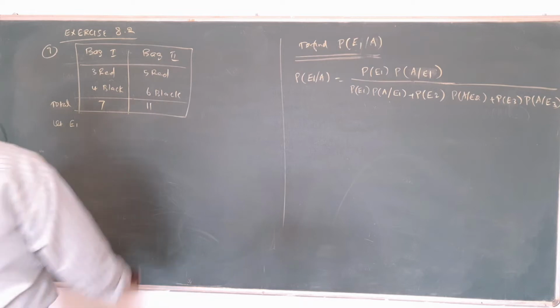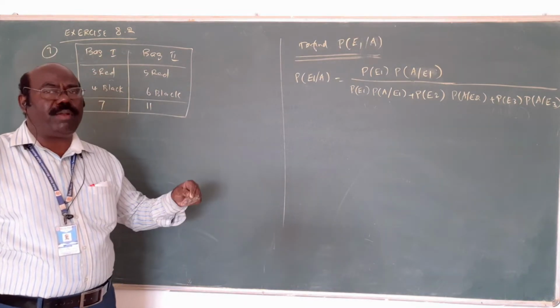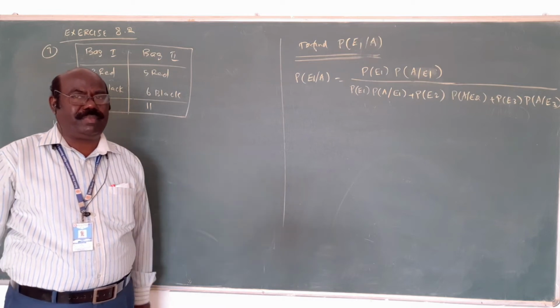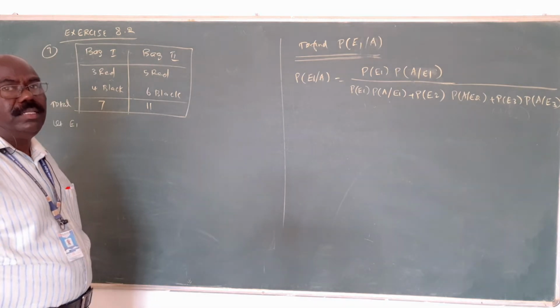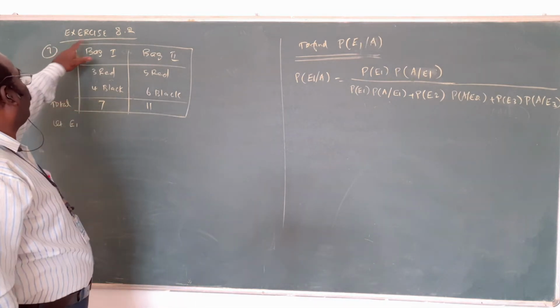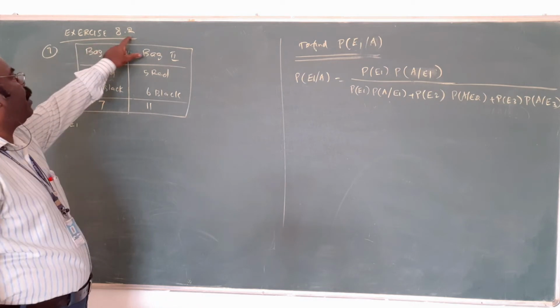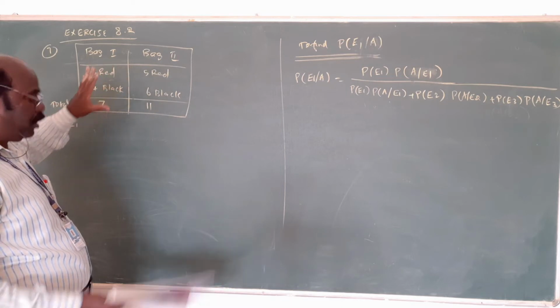Now exercise 8.2. What I told you, I want to complete all the problems using the Bayes theorem. The first example, 3 problems are over. Now for some example problems using the Bayes theorem, you want to find the 5th question, 7th question, 8th in the exercise. Previously I did the same type of problem. But here is the question.